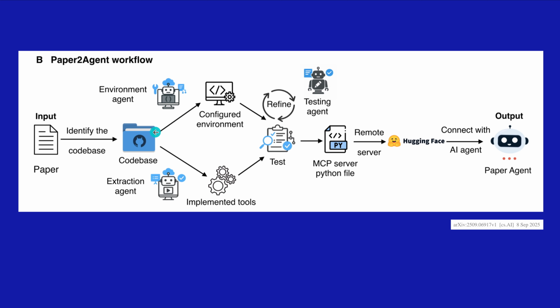You have another agent that just verifies that the code is indeed valid and executable. Then we have a configured environment ourselves, and then we bring everything together. We have a testing agent that makes sure everything is working together. We create our MCP server, and somewhere remote server Hugging Face, done.